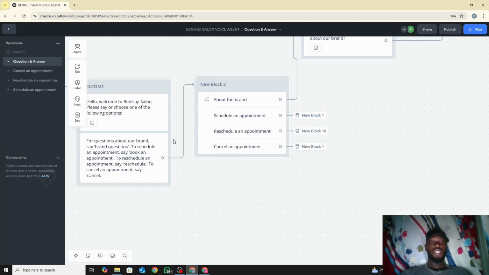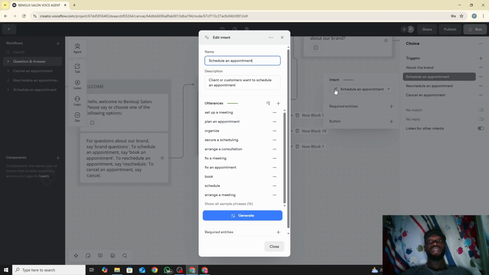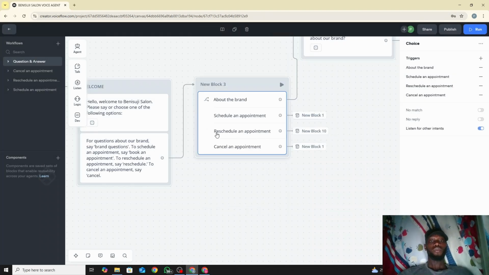So if someone says schedule an appointment, like I said, this is also an intent. It doesn't wholly have to be "schedule an appointment." There are over 20 here, or 16. So if someone says set up a meeting, plan an appointment, organize, secure a schedule, fix a meeting, fix an appointment, book, schedule, arrange a meeting, it can be, like I said, way more than that. It immediately triggers it and it goes straight to the schedule an appointment workflow.